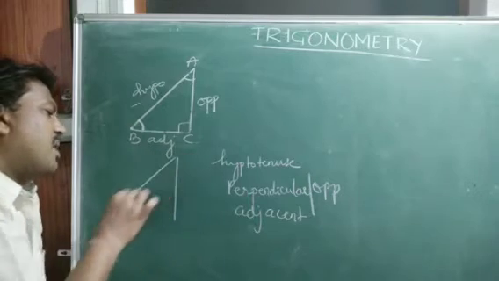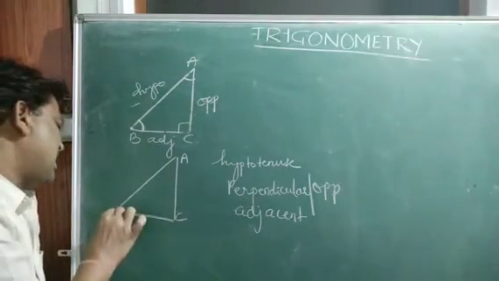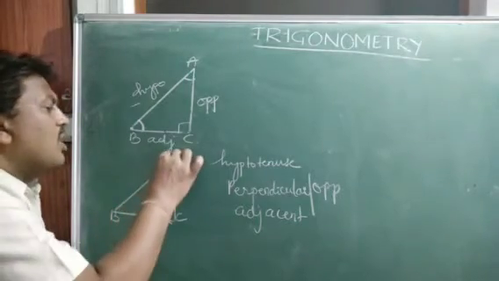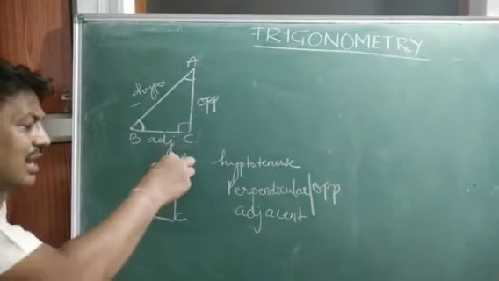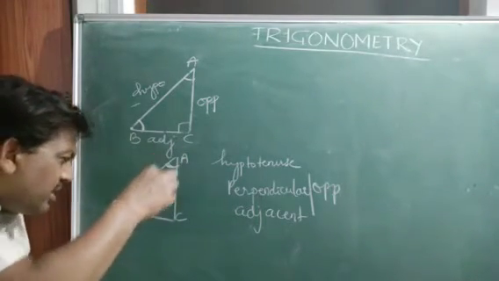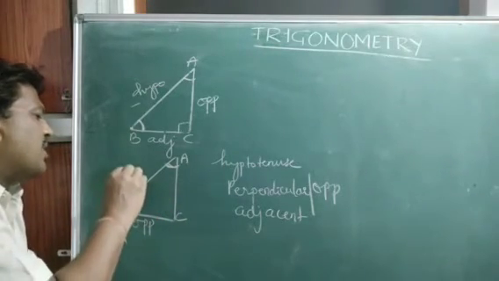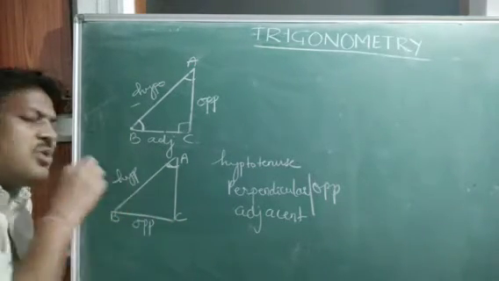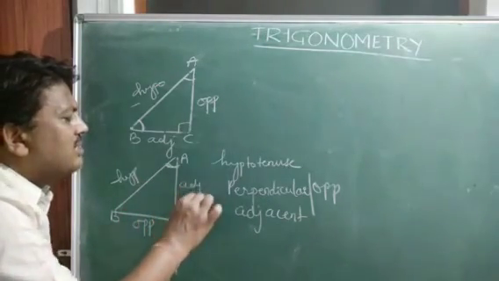But now A, C, B, same situation. If the observer is at A, then as per this person, this is opposite. This is the hypotenuse, no doubt, because it is the side opposite to the 90 degree angle. Now this is opposite and this is adjacent.